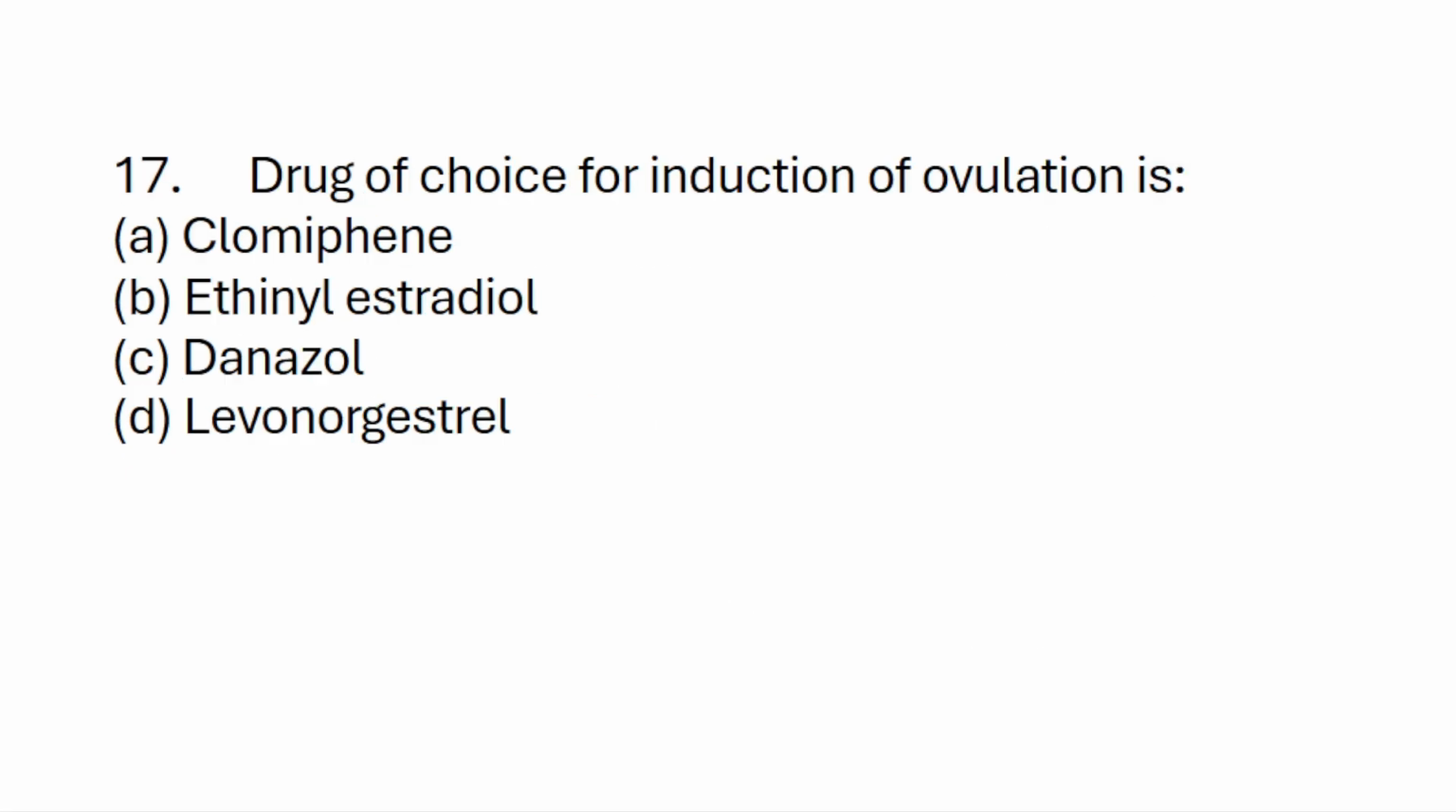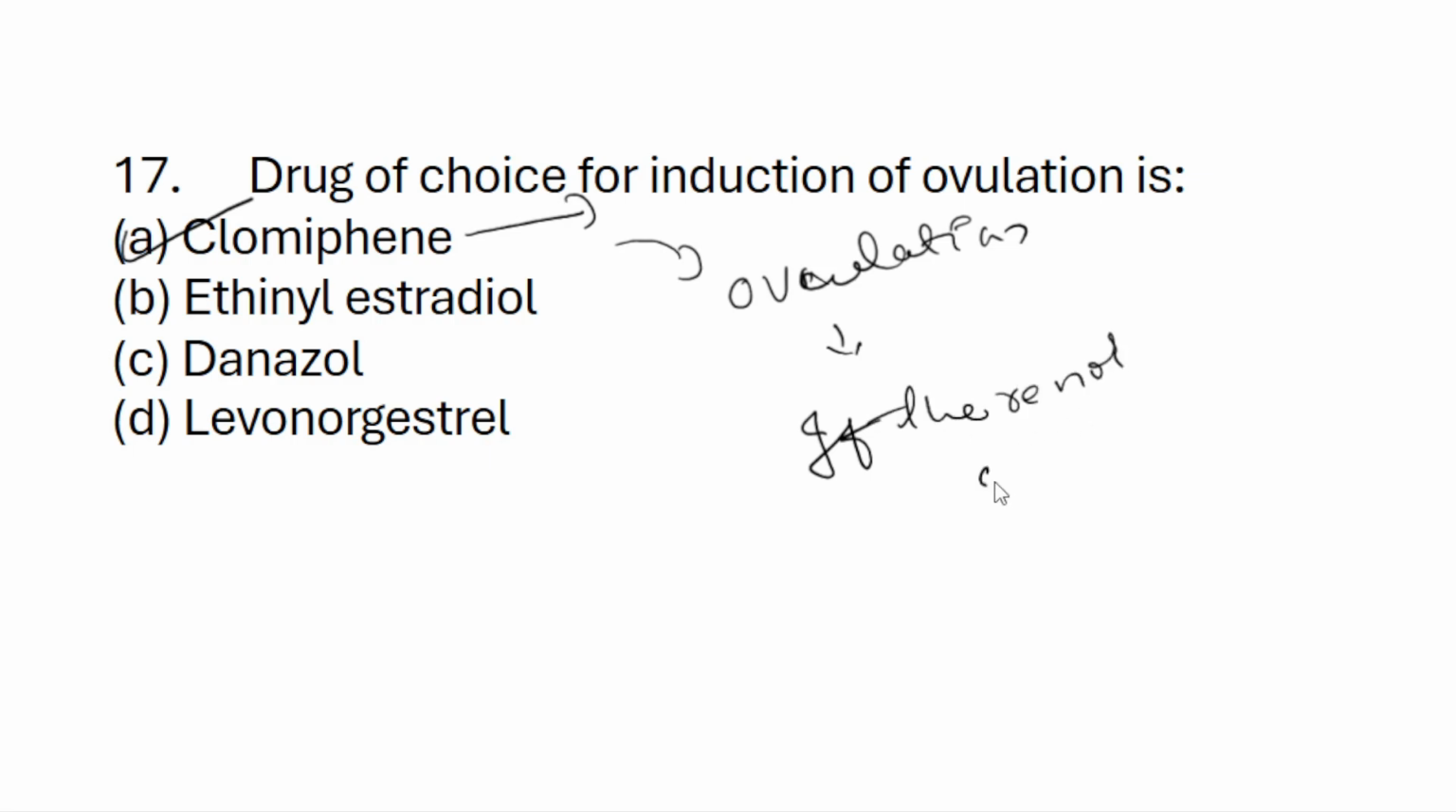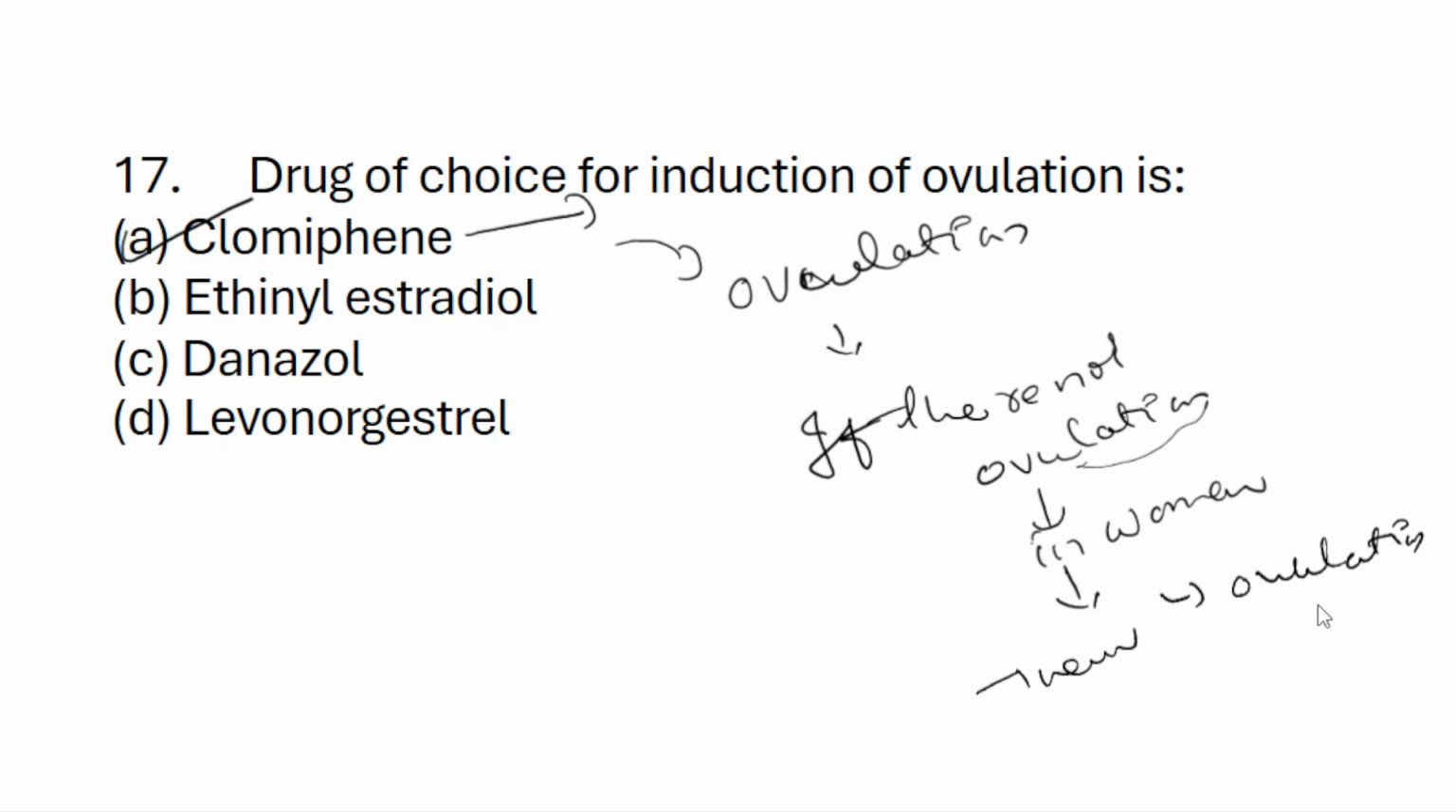Next question. The drug of choice for induction of ovulation is A. clomiphene, B. ethinyl estradiol, C. danazol, D. levonorgestrel. Our answer is clomiphene. This is useful for ovulation induction. If there is no ovulation in a woman, it will cause ovulation, and due to that fertilization can occur.